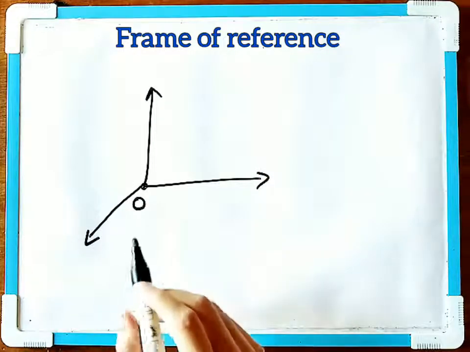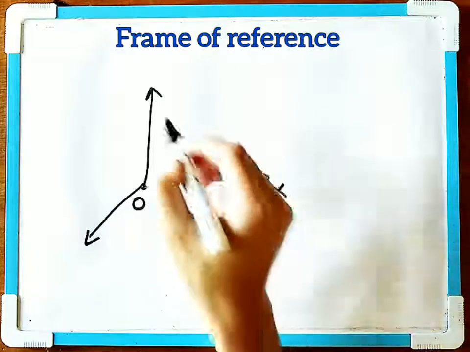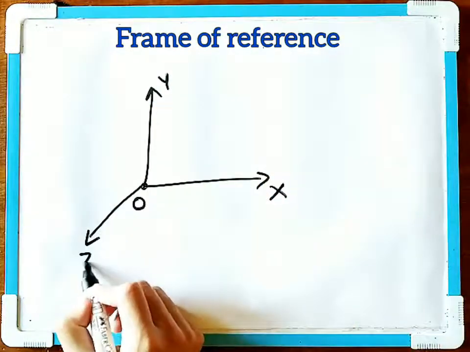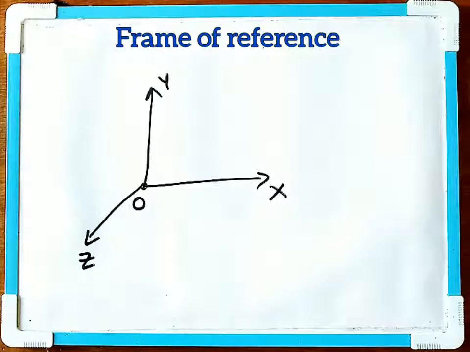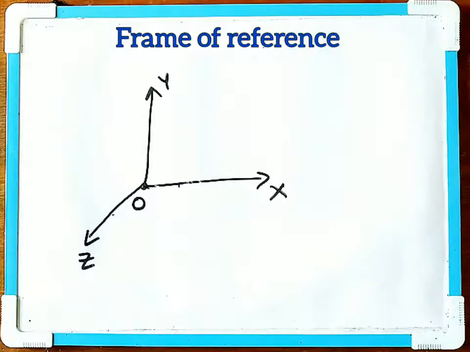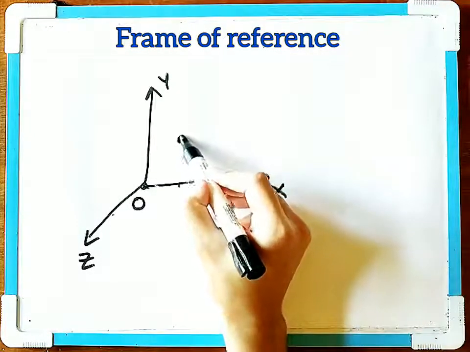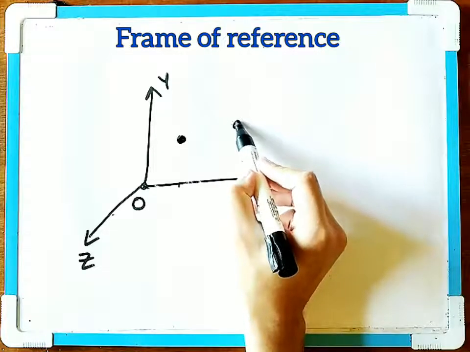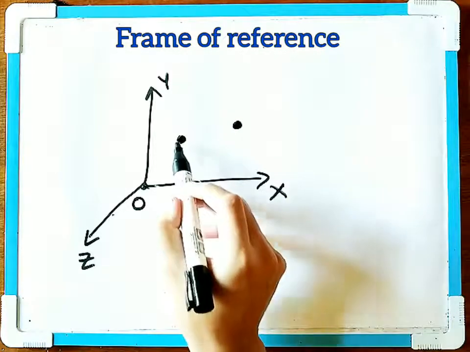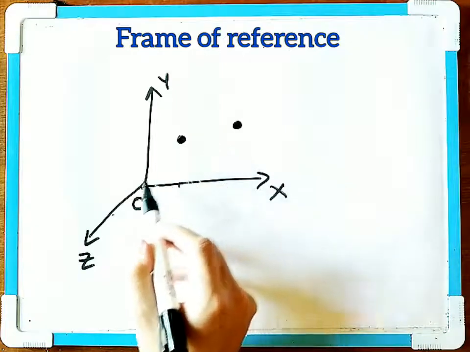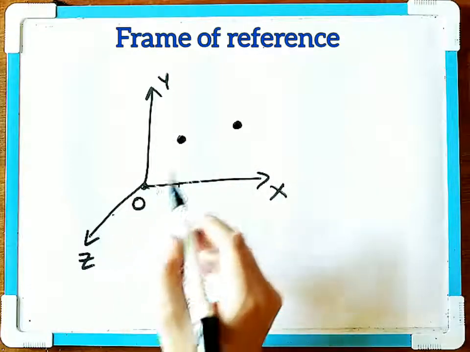These three axes, x, y, and z, will specify the position of the object, which in this case is the bird in space. So if the object is moving in space, from one position to another, then to specify this position, we have to use the x, the y, and the z-axis.